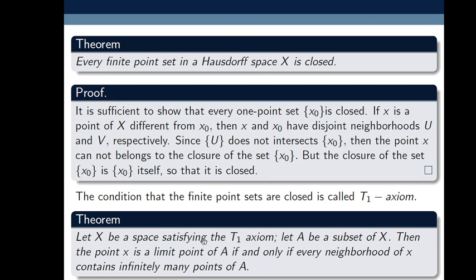Here, X being a space satisfying the T1 axiom means every finite point set in X is closed. Let A be a subset of X. Then x, a point of X, is a limit point of A if and only if every neighborhood of x contains infinitely many points of A. This statement is somewhat similar to the definition of limit points, not exactly the same statement, but it possesses the same meaning. So we prove this theorem in the next lecture.